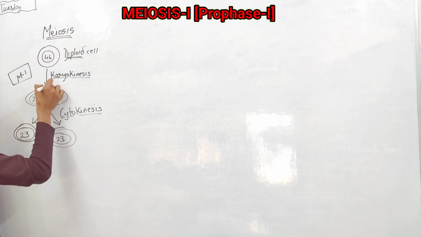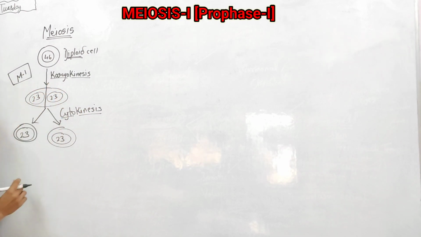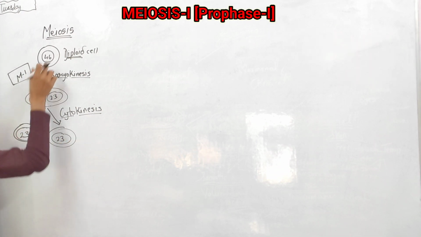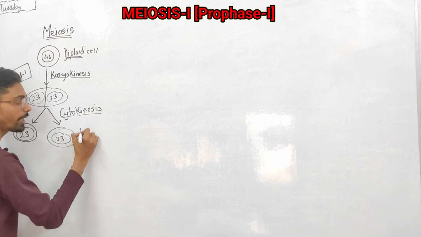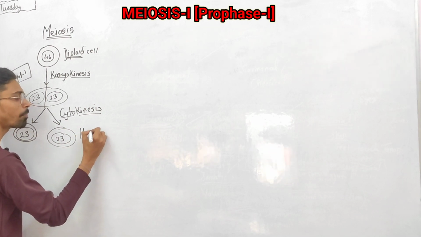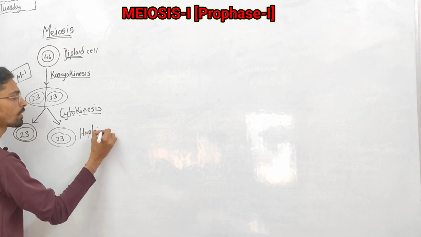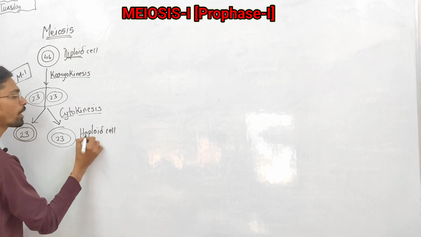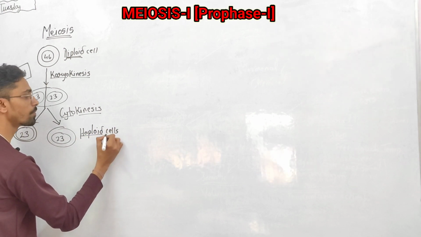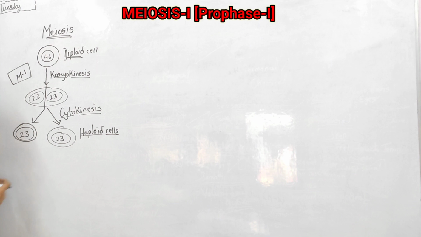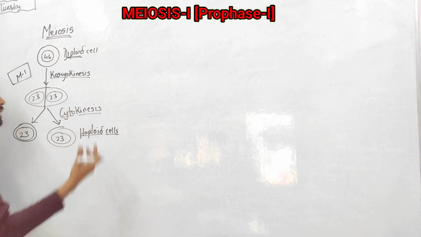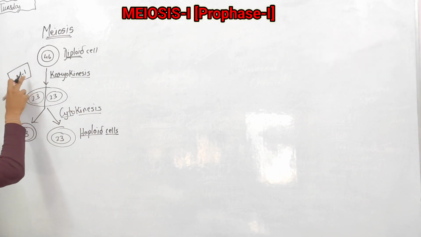So here the cytoplasm is divided to form two daughter cells. These two daughter cells have half the number of chromosomes. That's why they are called haploid cells. So we have a half number of chromosomes. This is meiosis 1, right?